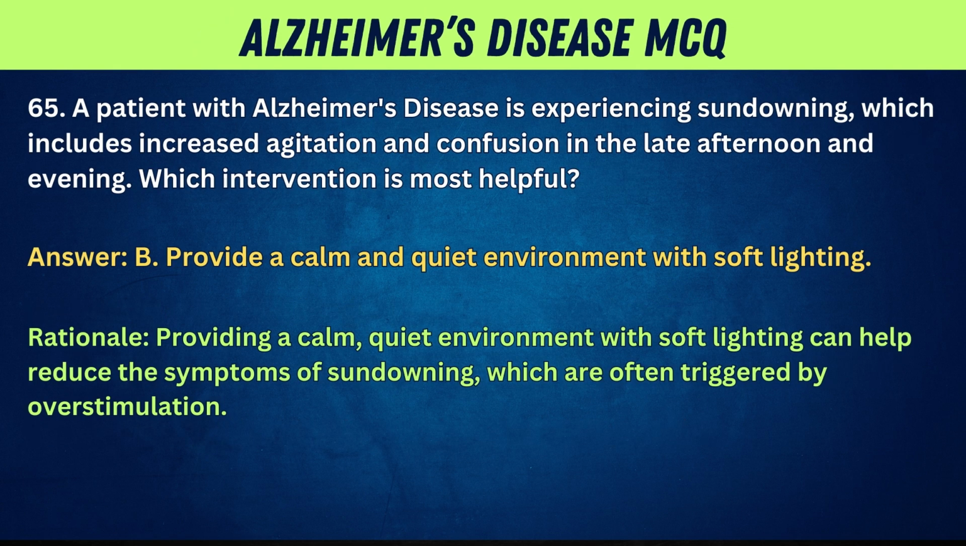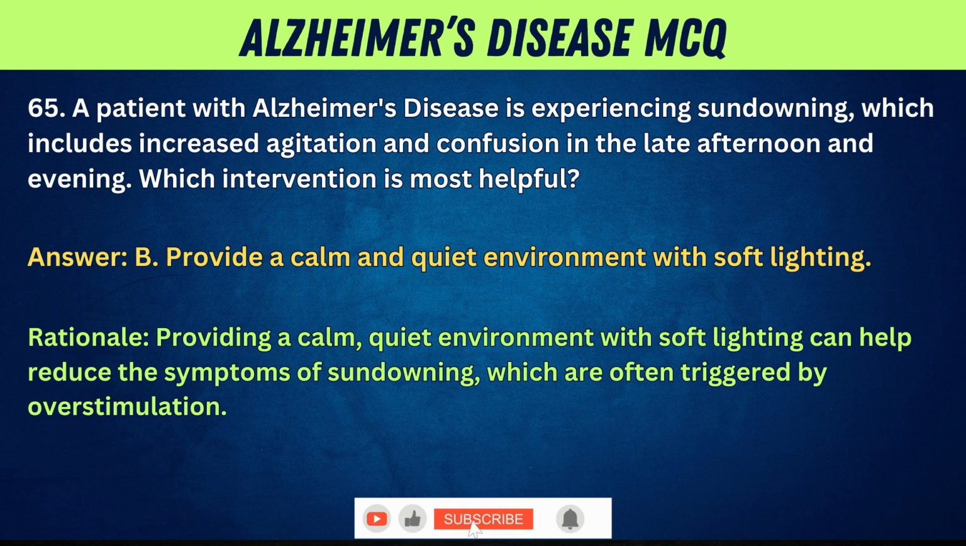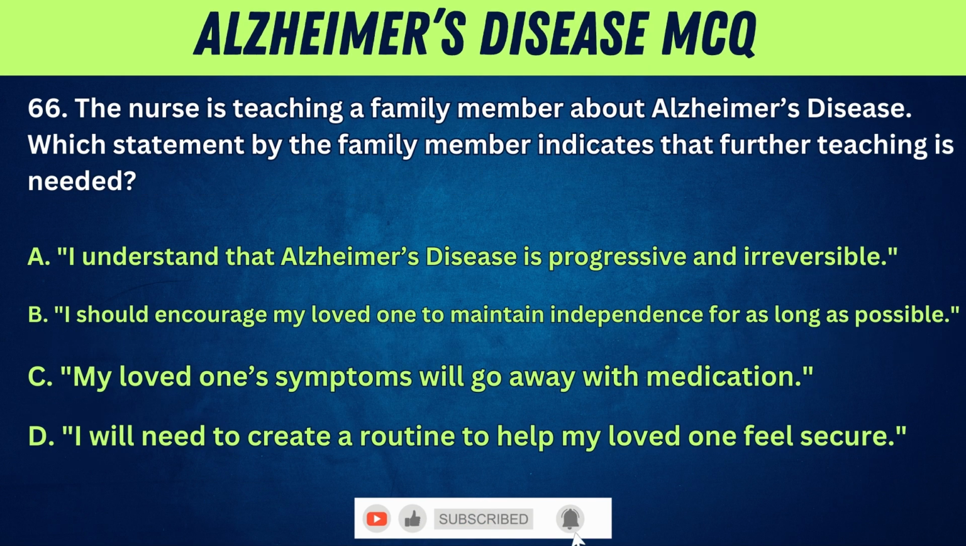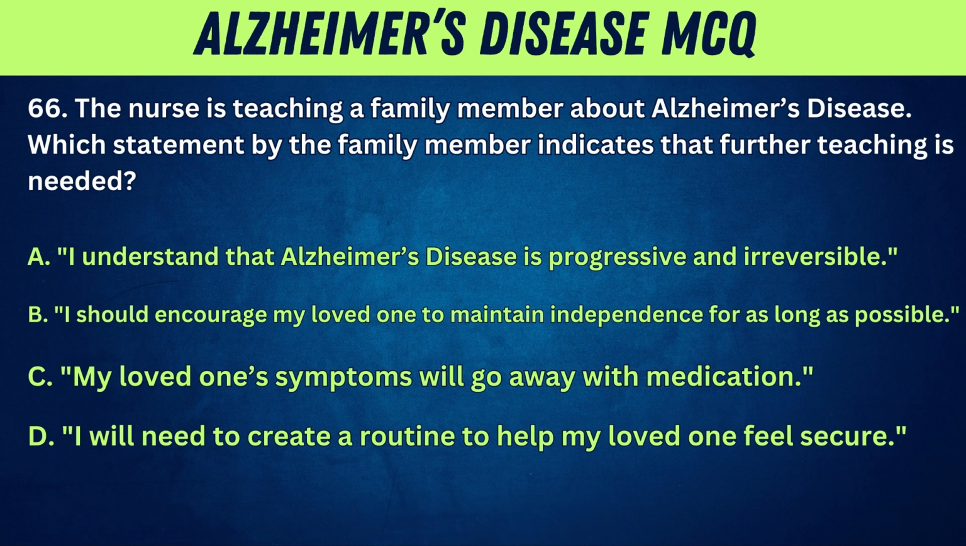Answer: B. Provide a calm and quiet environment with soft lighting. Rationale: providing a calm, quiet environment with soft lighting can help reduce the symptoms of sundowning, which are often triggered by overstimulation. 66. The nurse is teaching a family member about Alzheimer's disease. Which statement by the family member indicates that further teaching is needed?